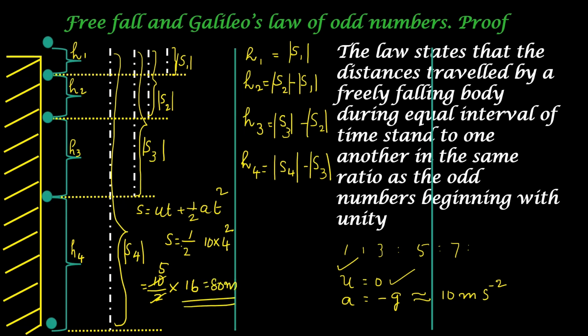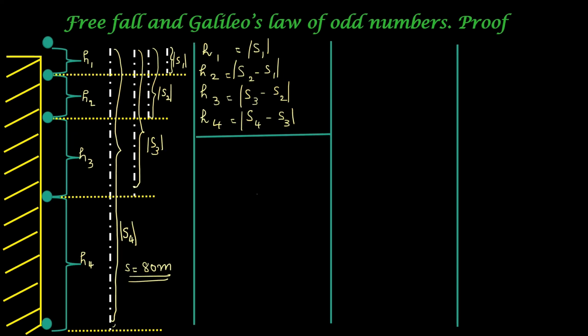But to calculate the distance traveled during each second, we have to use another formula. Now we will proceed to calculate values of S1, S2, S3 and S4 so that we can calculate H1, H2, H3 and H4. S1 is equal to ut plus half a t square. U is equal to 0, A is equal to negative g. Anyway, we are not considering this negative sign. We are only taking absolute values of S1, S2, S3 and S4. Since ut becomes 0, this equation becomes S1 is equal to half gt square.